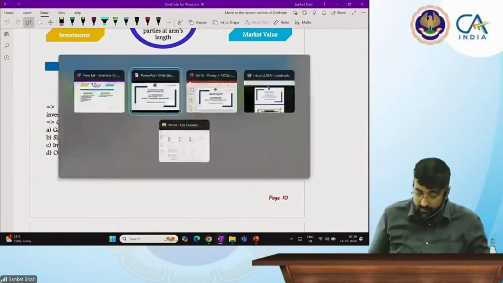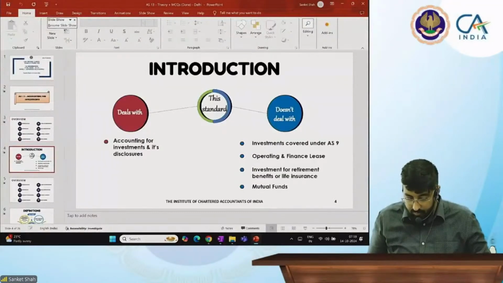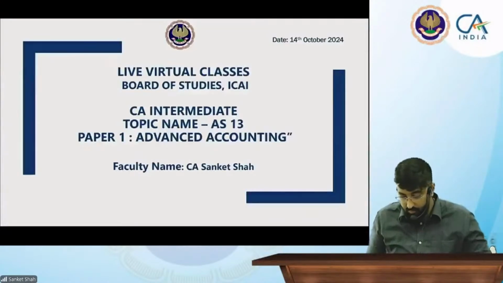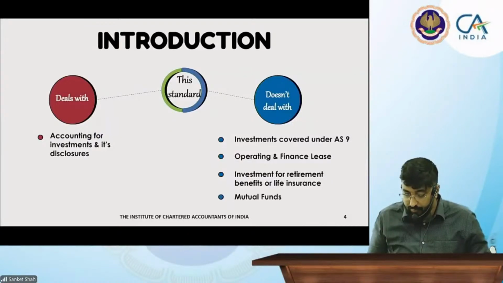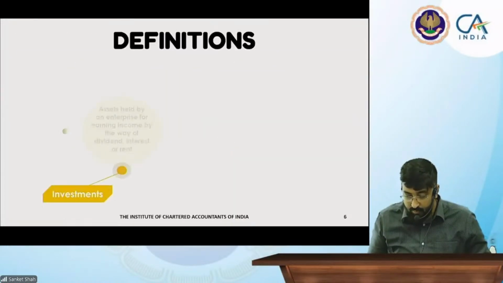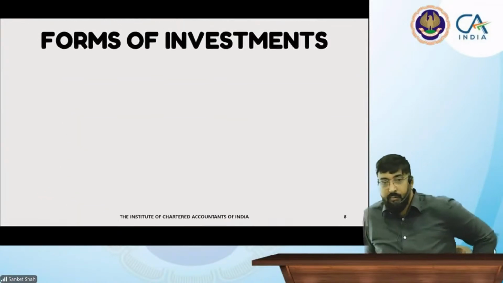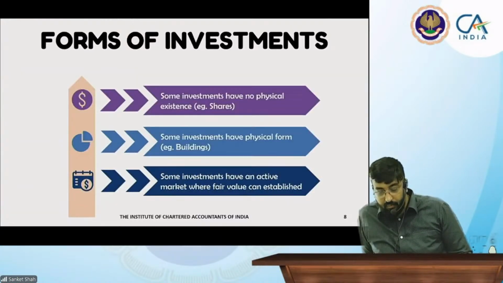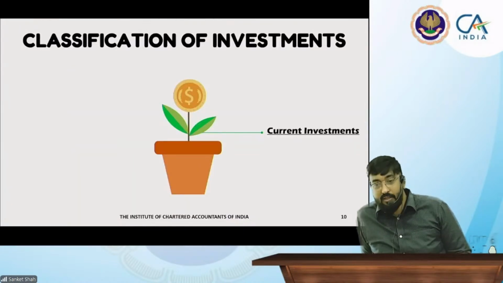Classification of investment. Current investment, because this asset is not for long-term purpose.